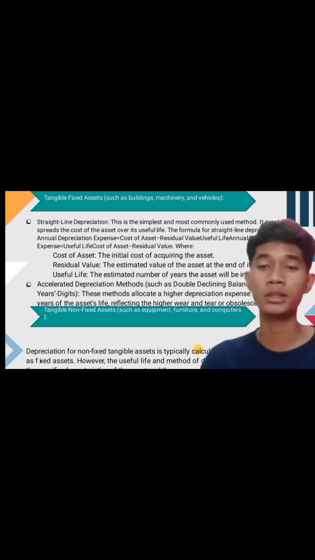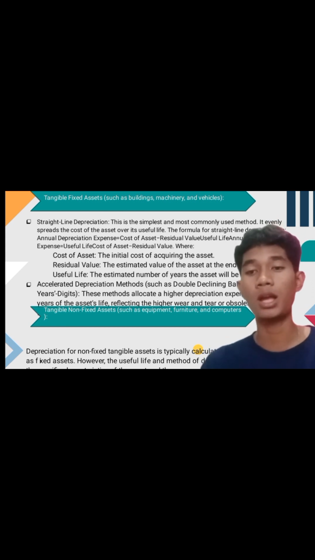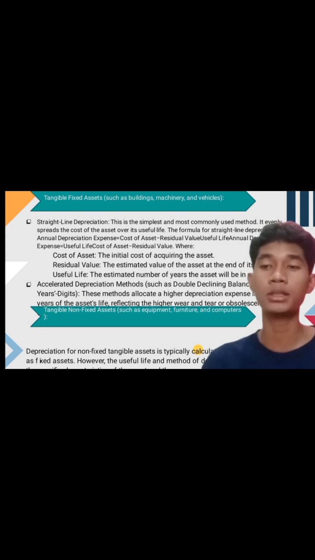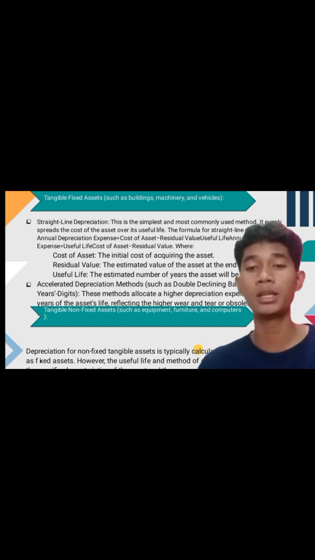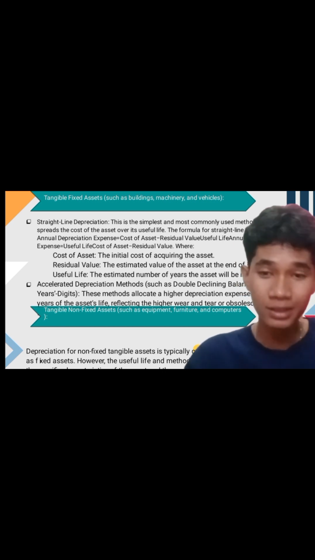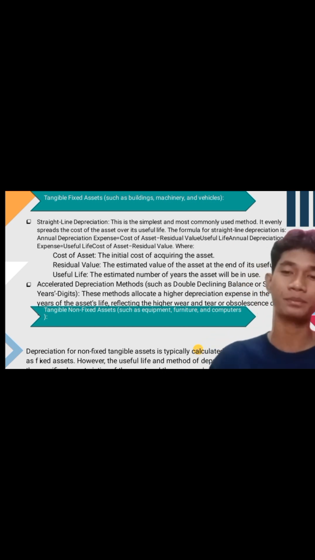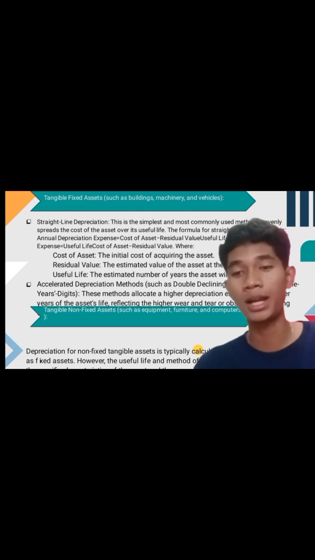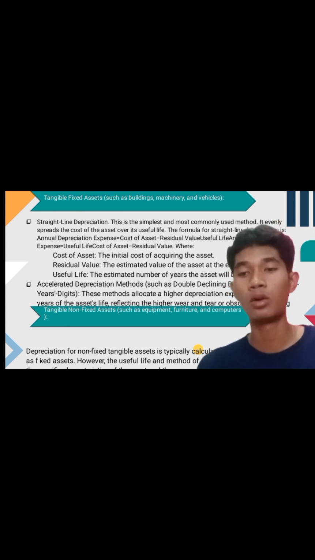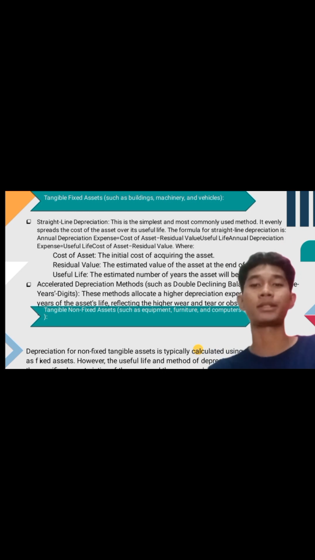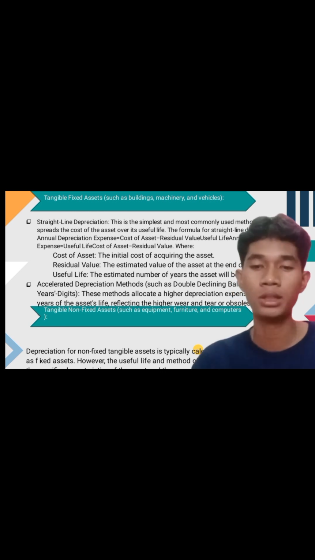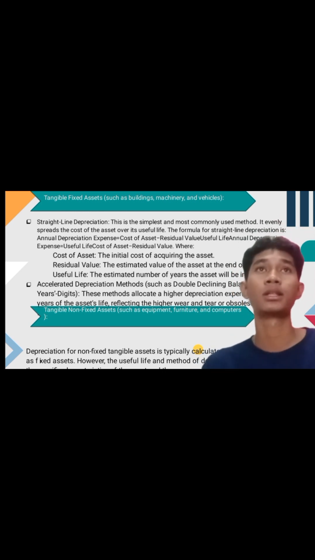And accelerated depreciation methods. These methods allocate a higher depreciation expense in the early years of the asset's life, reflecting the higher wear and tear or obsolescence. And the second is tangible non-fixed asset.